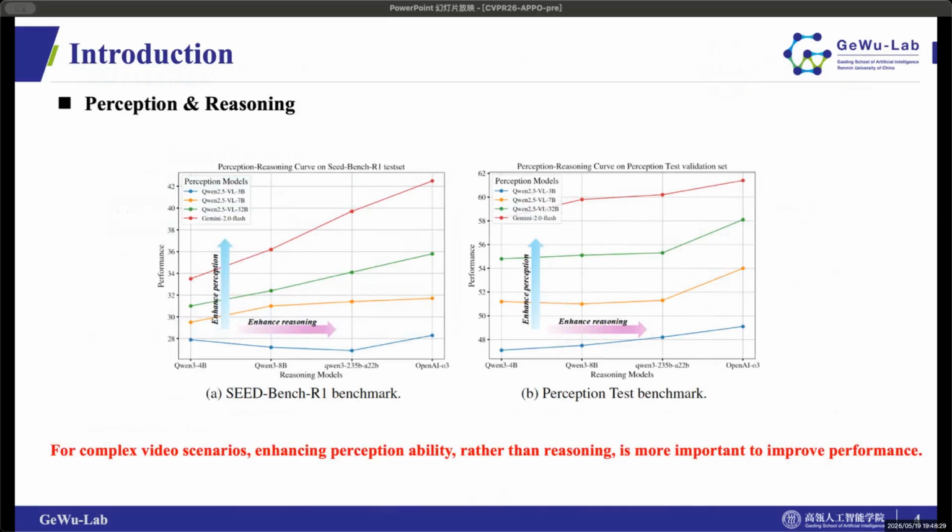As shown in the perception reasoning curves on the Seed Bench R1 and Perception Test benchmarks, we discovered a crucial insight. For complex video scenarios, simply scaling up the underlying reasoning model is not enough. Instead, enhancing the perception ability is much more important to improve overall performance.